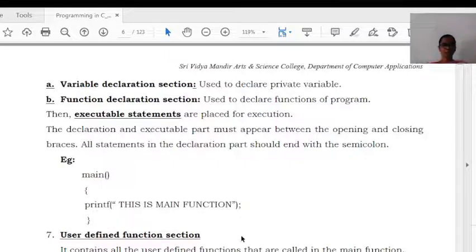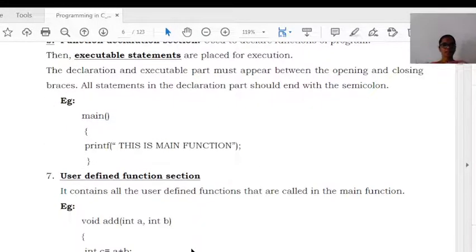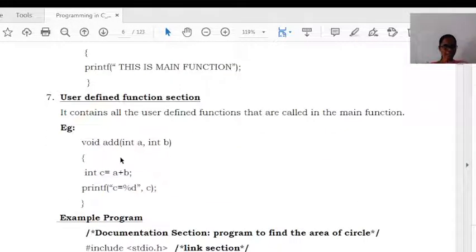The next one is the user defined function section. For example, if your program contains any user defined functions, they can be defined inside this part. Here add is a user defined function, so we can include this under the main function.